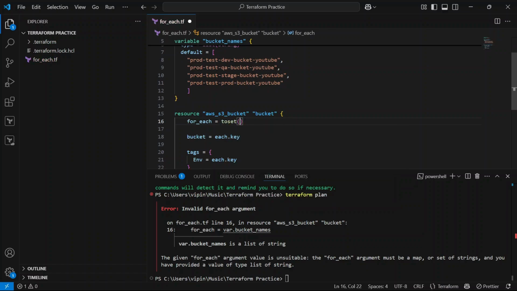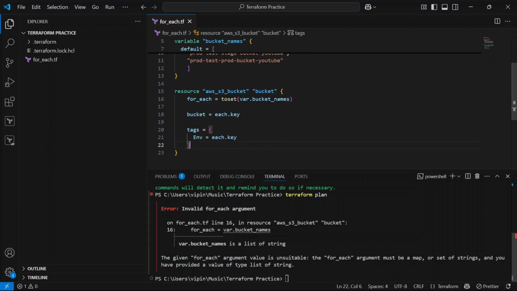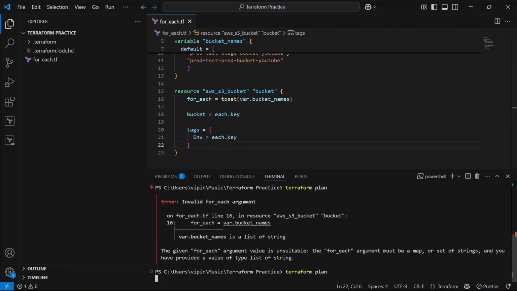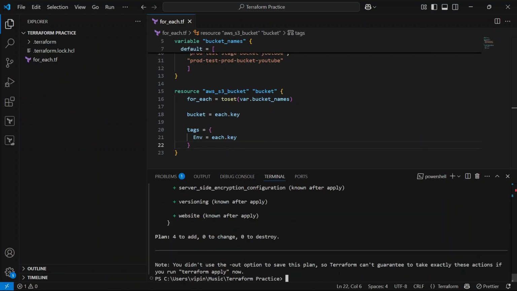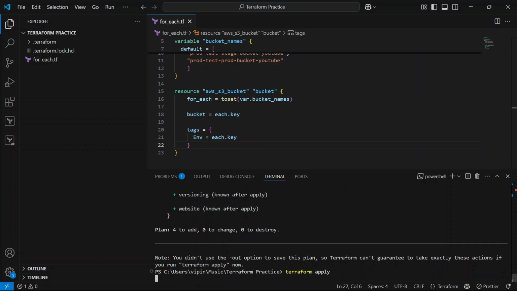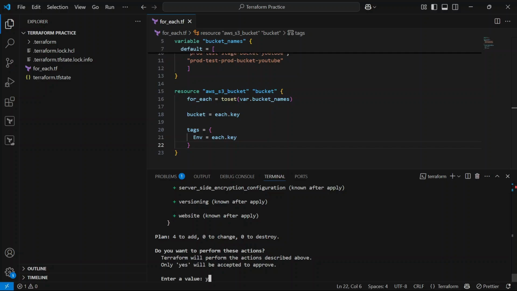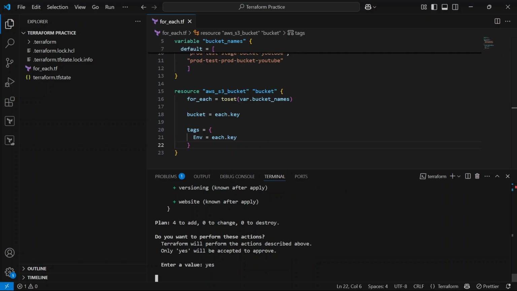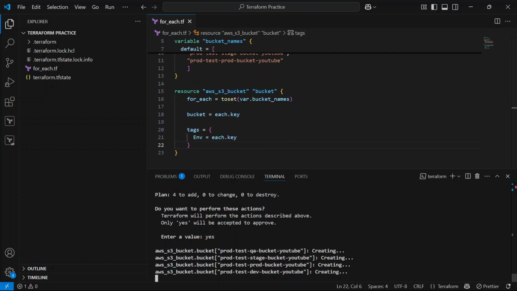Okay, I hope it's clear now. var.bucket_name, let me save this change. Okay, now let's run Terraform plan. As you can see, plan: 4 to add, right? So let's run Terraform apply to create the resources. So our resources are getting created. Let's wait for a few seconds.